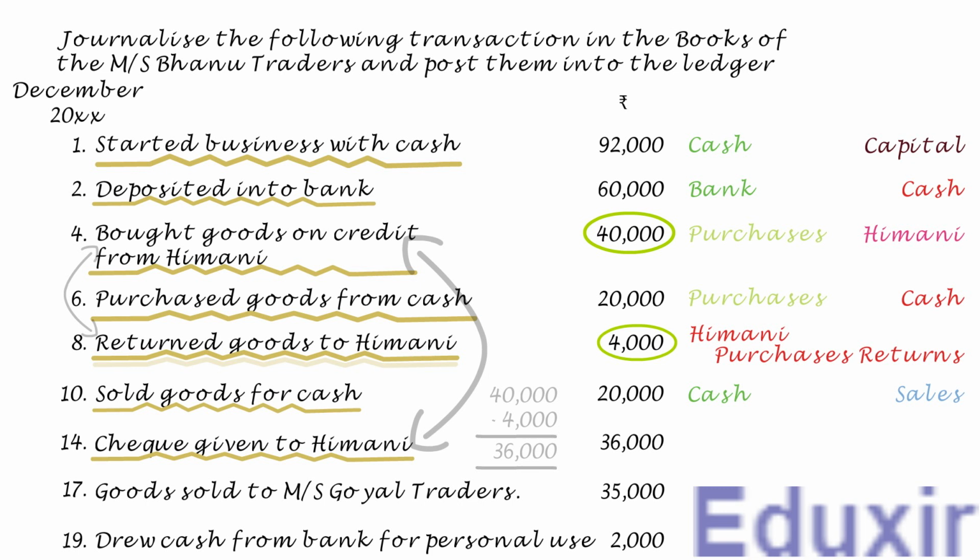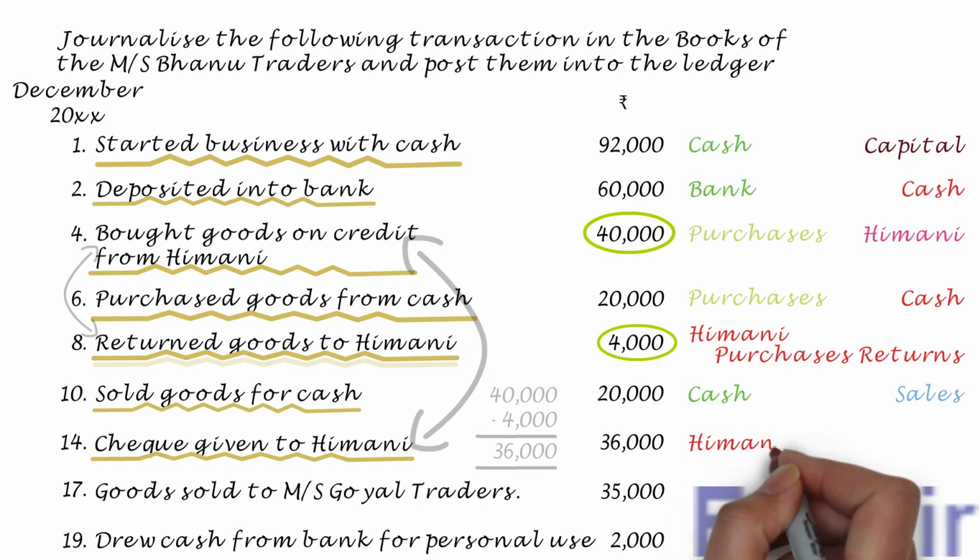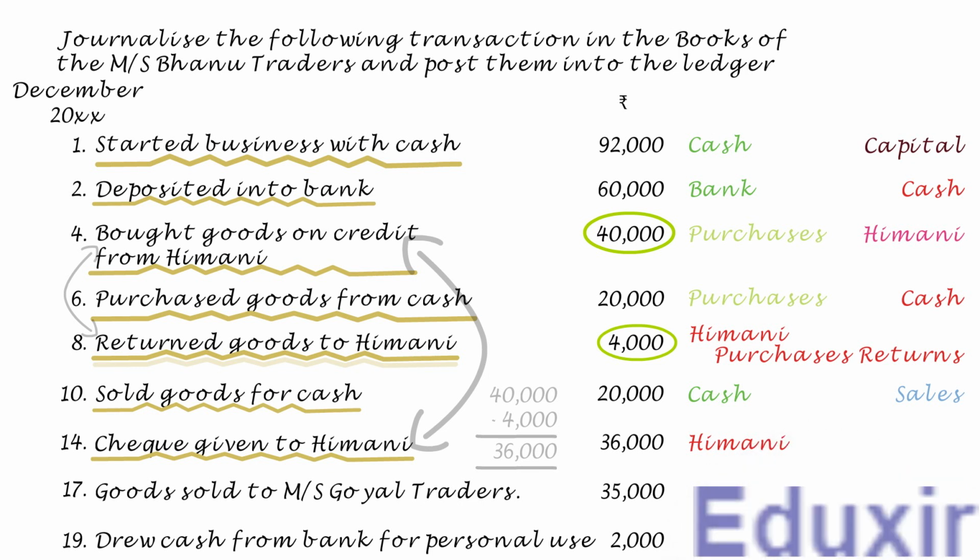So, in this transaction, as the business is paying the creditor Himani by issuing a check, the liability of the business is reducing. The rule to record a decrease in the liability is to debit the corresponding liabilities account. In this case, Himani account should be debited. At the same time, as the payment to the creditor is done by issuing a check, the bank asset of the business is reducing. The rule to record any decrease in the asset is to credit the corresponding assets account. In this case, the bank account should be credited. With this information, let us now proceed with the journalizing of this transaction.